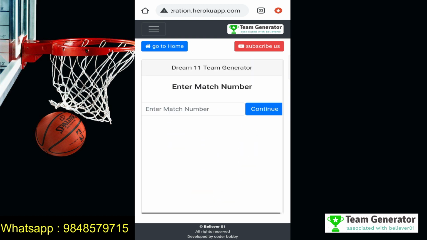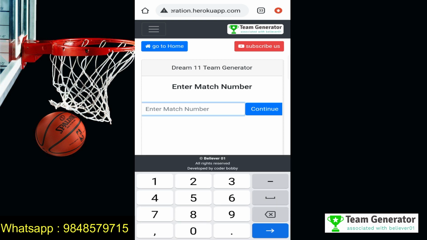It is asking for the match number, so you can give any match number. That means you can give any number, 1, 2, 300, 500. It is just for storing purposes, because whatever teams are created in the software are completely stored within your device under that match number. So in order to see those teams after some time, you can use that match number, and also you can check the results of the generated teams, which is a very premium option available in the software.